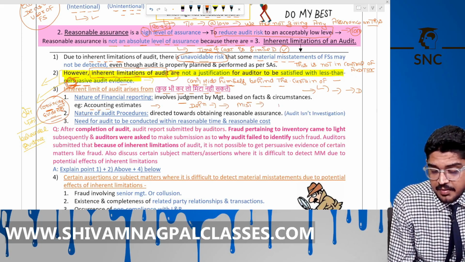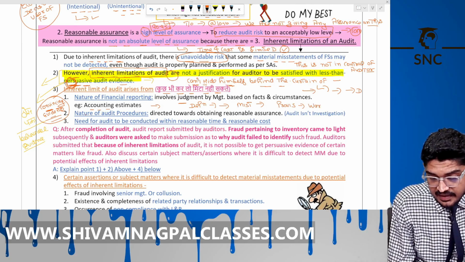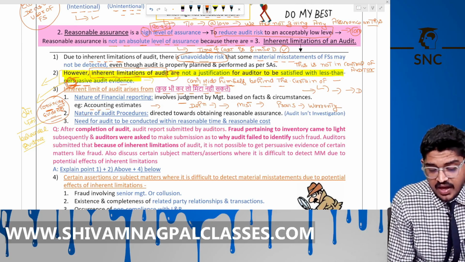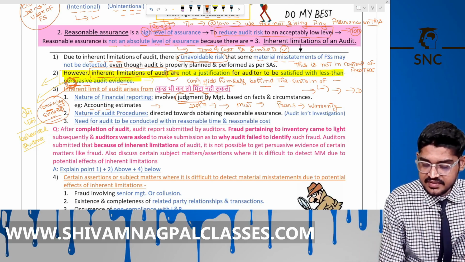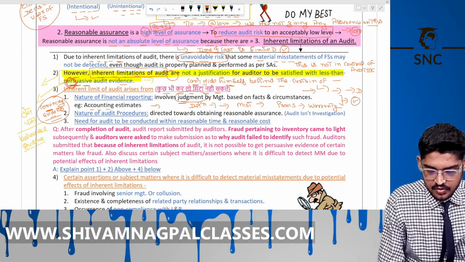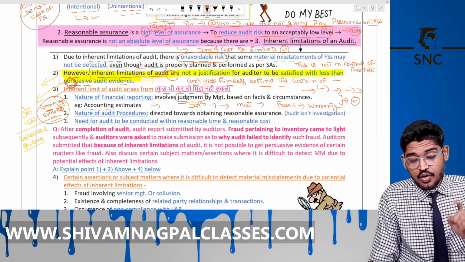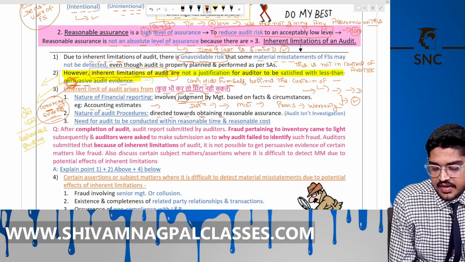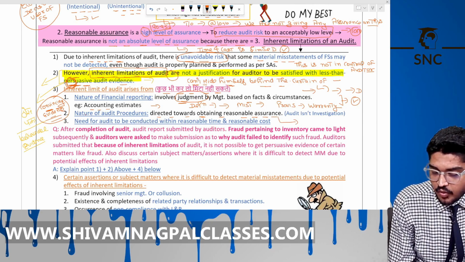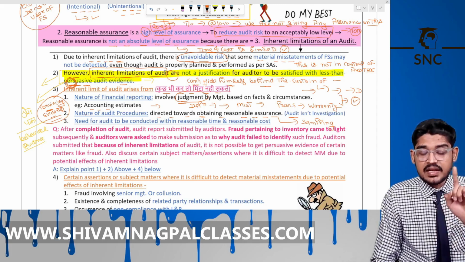Also we need to create provisions for doubtful debts, provision for warranty and claims. So everything is based on judgment made by the management, so there is high risk. These are the inherent limitations of audit. The second thing is the nature of audit procedures, directed toward obtaining reasonable assurance. So it means we are doing sampling, using probability theory. We are not doing any investigation. Audit is not an investigation.